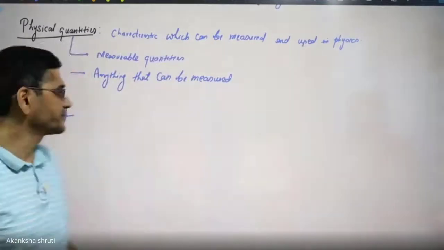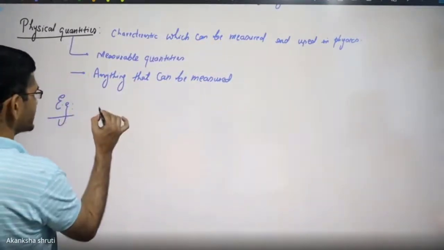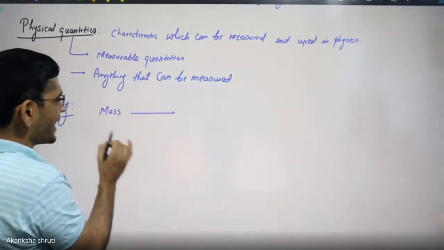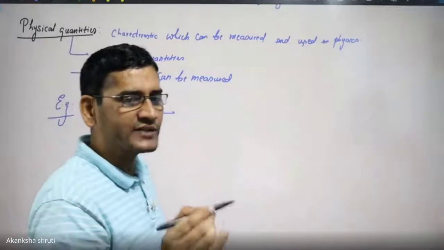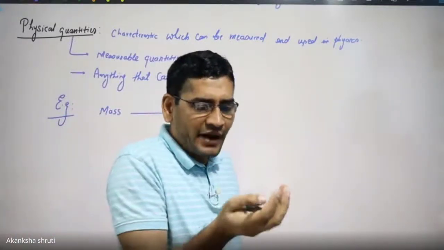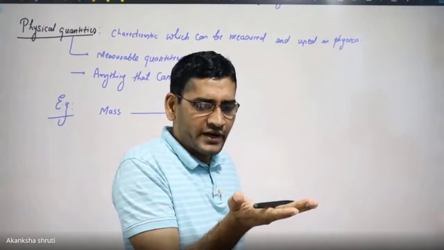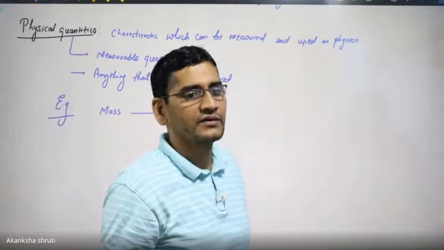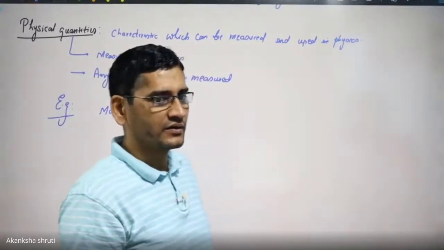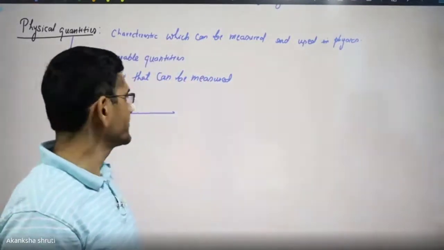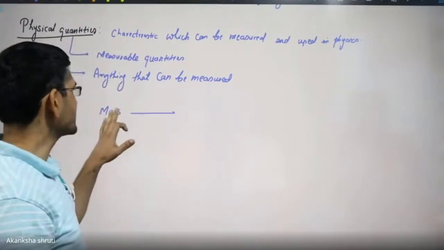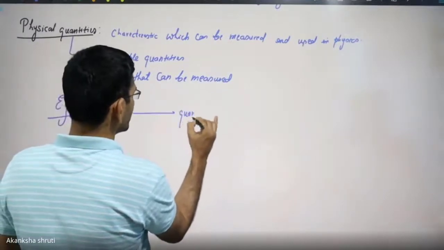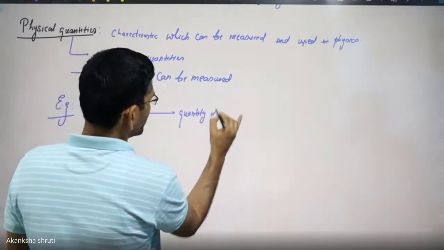So student, what could be the example? Example is our mass. If we are considering this mass, mass simply means how much quantity of matter is there. By what force, if the quantity is allowed to hold, it will try to be pulled by the earth, that is basically the weight, but mass simply means the quantity of matter.